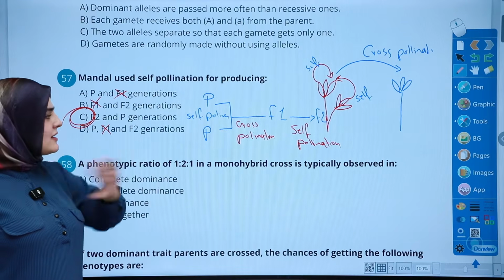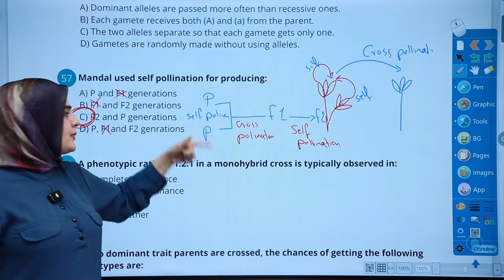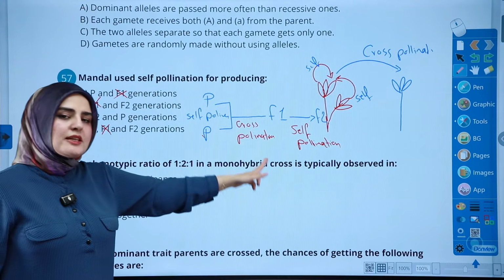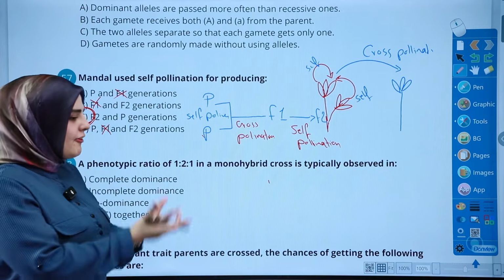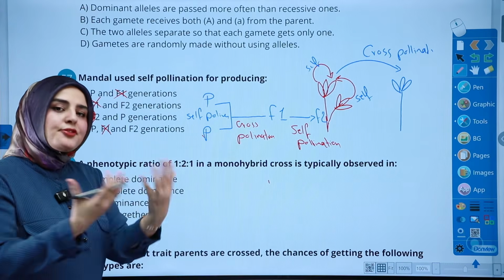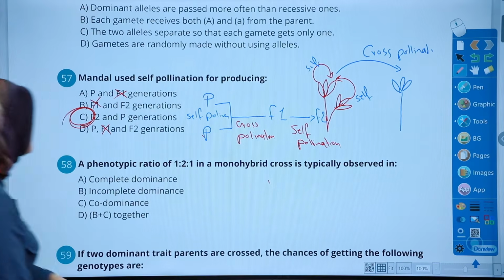Mendel's experiment never changed. Two parents, pure breeding, self-pollination. Then by cross-pollination between these two, we get F1. Then by self-pollination of the F1 offspring, every F1, we get F2 offspring, the third generation.